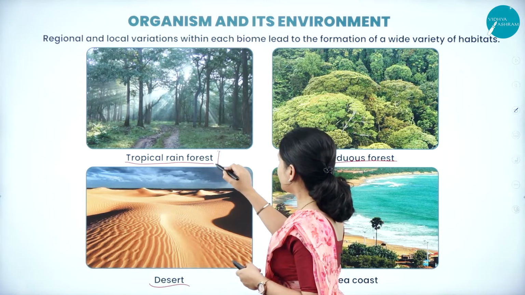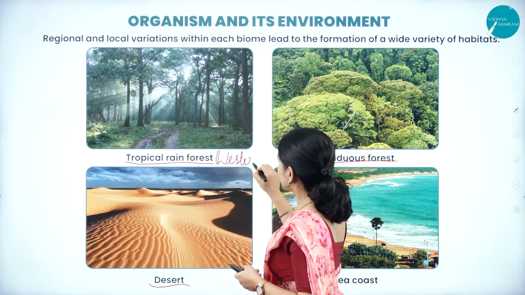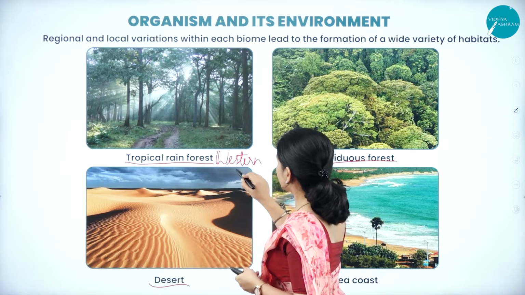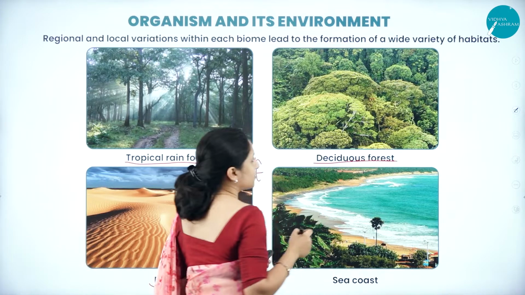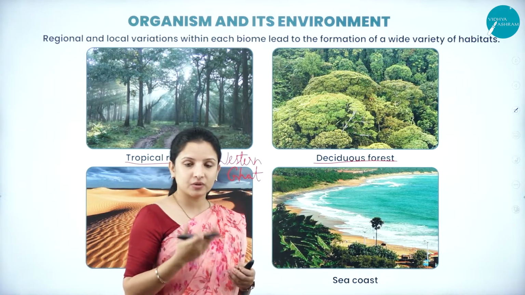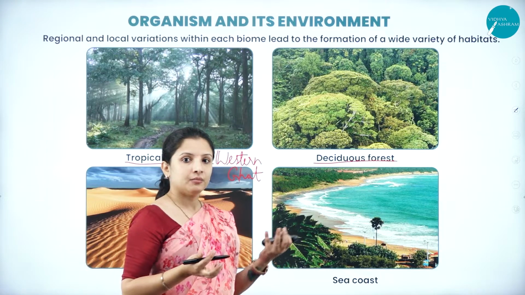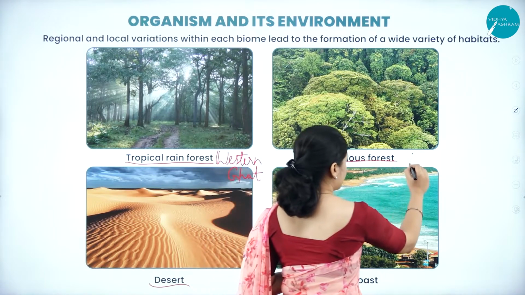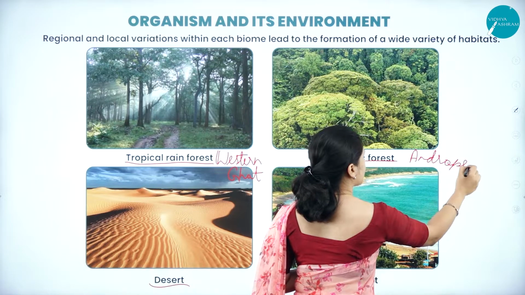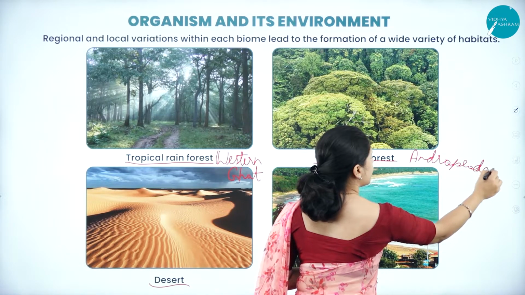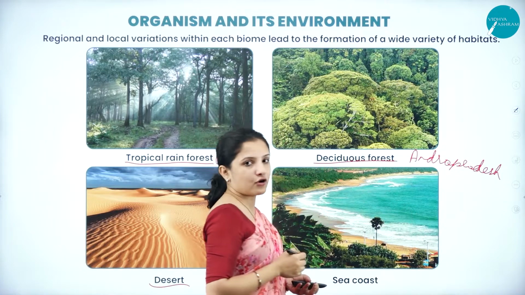The best example is the Western Ghats. The Western Ghats have tropical rainforest. Then for deciduous forest, it means summers are more but rain is less. So we have the forests of Andhra Pradesh and most of the Telangana states, Orissa, all of which have deciduous forests.